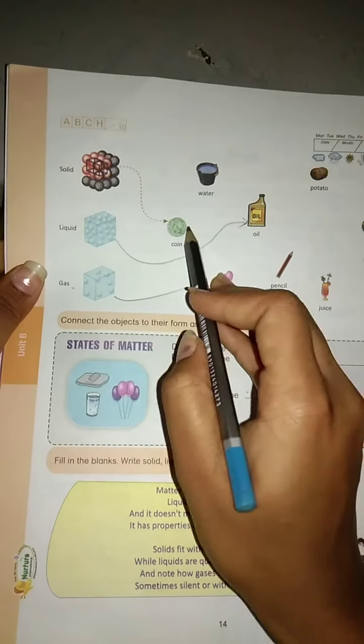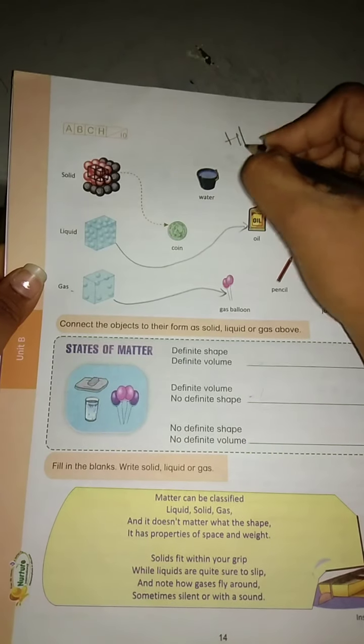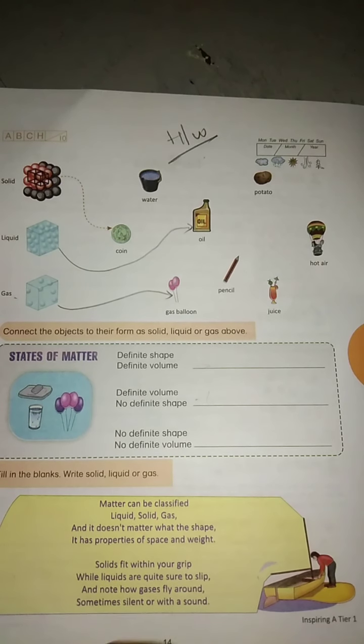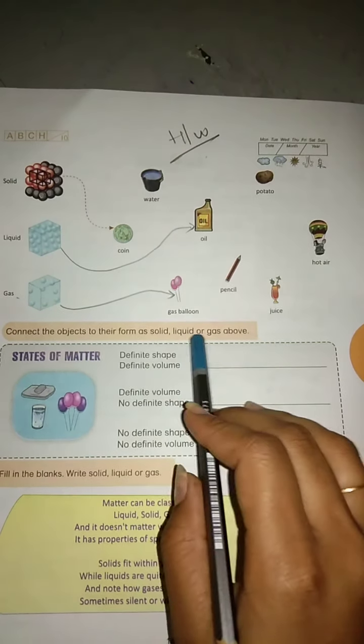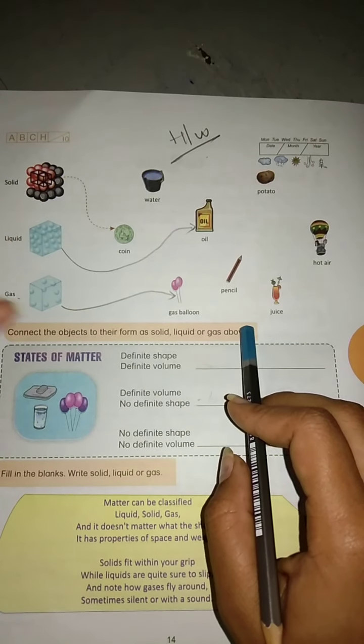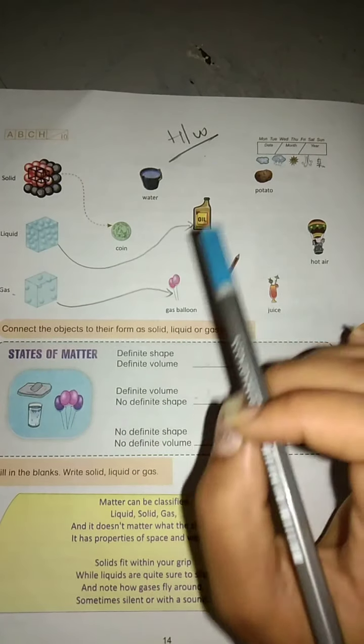The rest of this will be your homework. You have to write the homework and send it to me. Connect the objects to their form of solid, liquid, gases as usual. Which is solid, which is liquid, which is gas. You have to connect it.